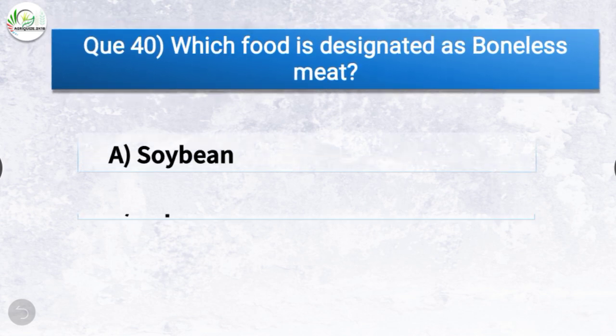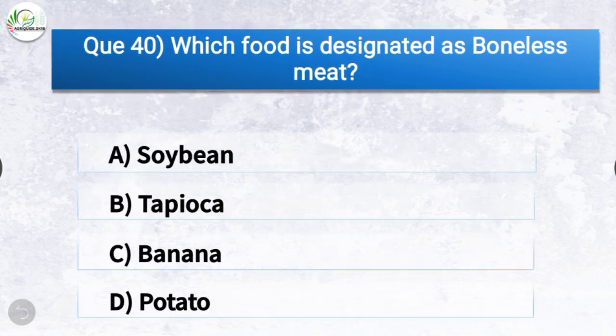Question number 40. Which food is designated as boneless meat? The options are soybean, tapioca, banana, potato. The correct answer is option A, soybean. So soybean is designated as boneless meat.